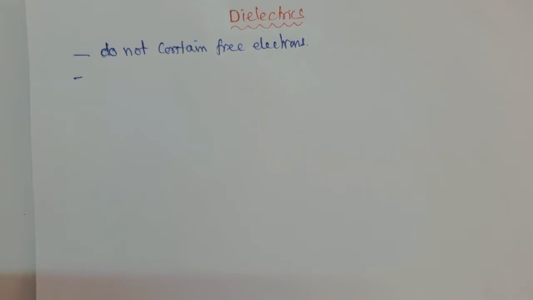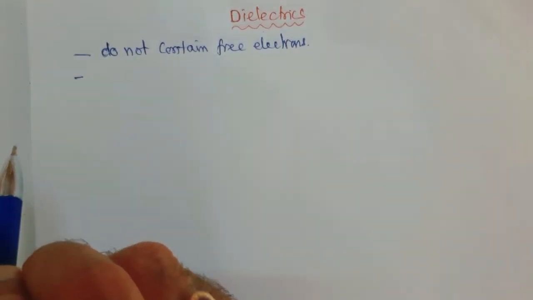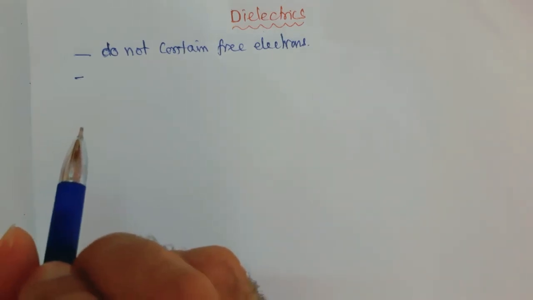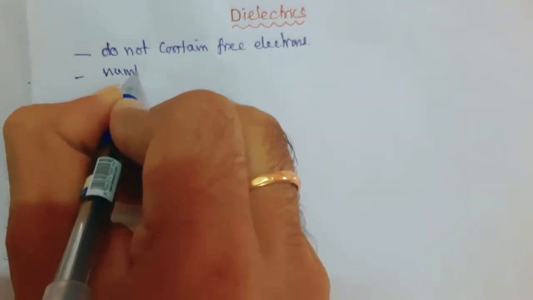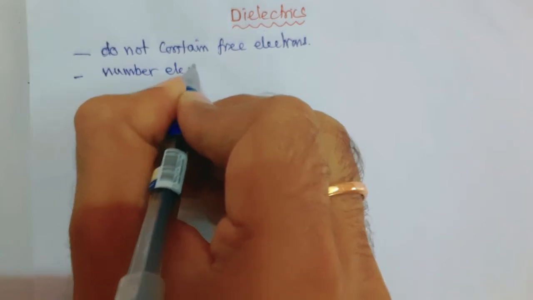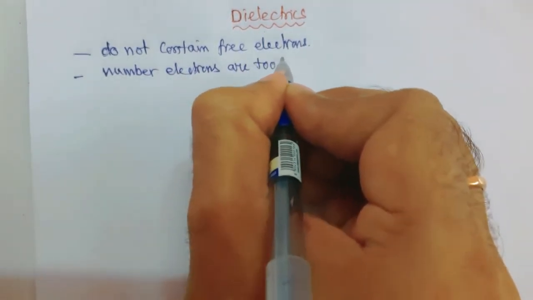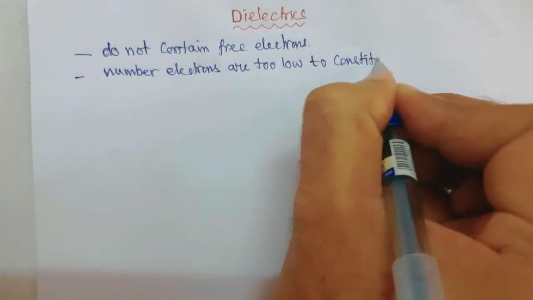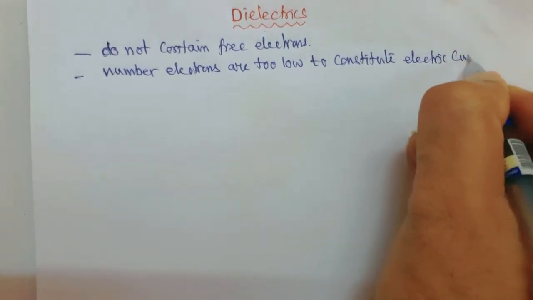Dielectrics. What are dielectrics? Dielectrics are the substances which do not contain free electrons, or the number of electrons is too low to constitute electric current.